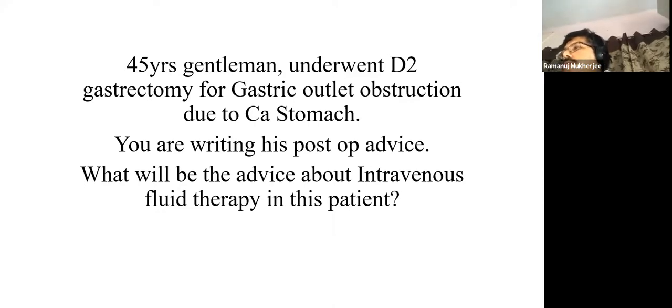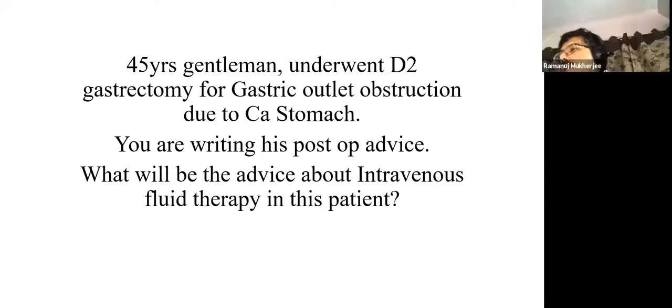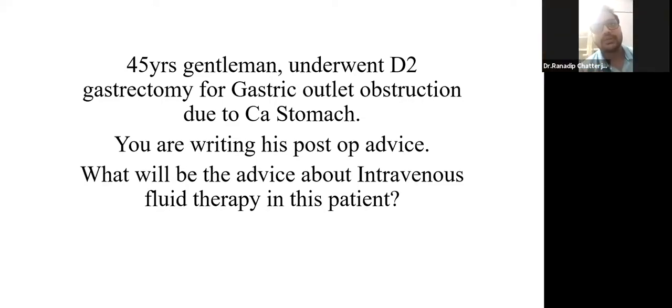Okay. Now, what is the IV fluid that the anesthesiologist usually starts? Sir, Ringer lactate, sir. Okay. Why is Ringer lactate preferred over 5% dextrose or normal saline? Sir, actually I don't know the actual answer, but it may be due to some lactic acidosis in the patient which may occur during the operation, sir.